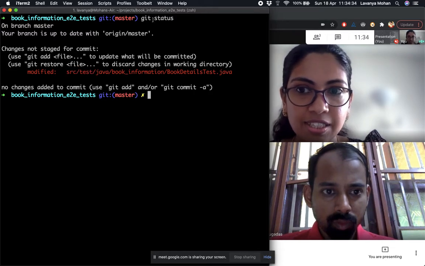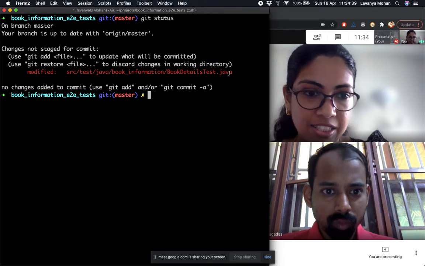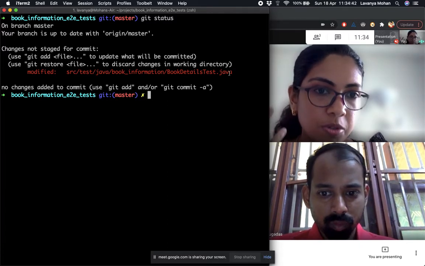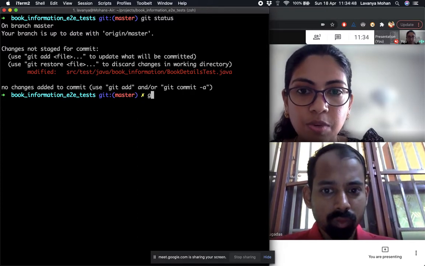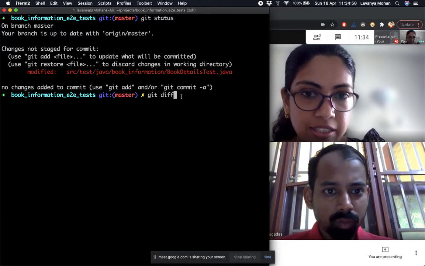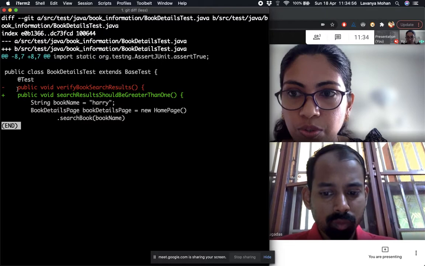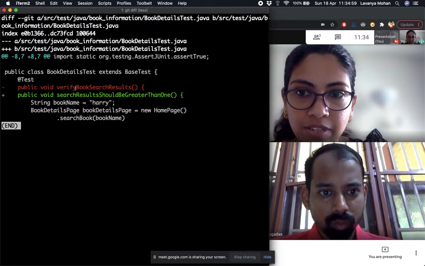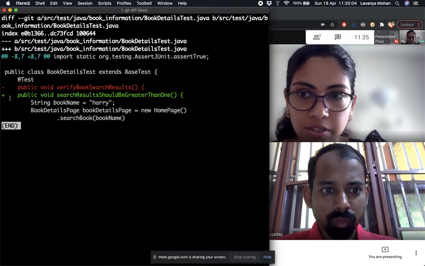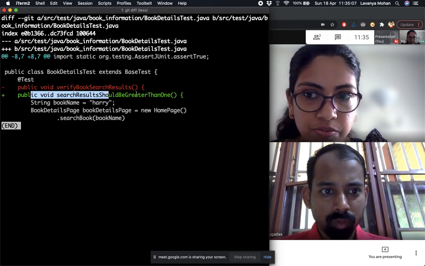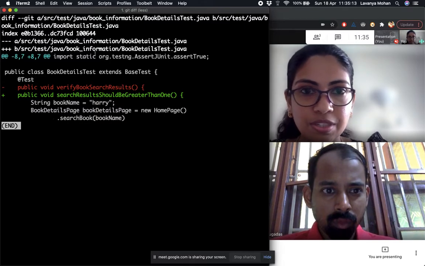git status tells us that this file has been modified. But let's say we want to see what exactly has changed. Right now we just did a small change, so we probably already know. But when we have a lot of changes, we would want to see what those changes are. So one way of doing that is the git diff command. git diff shows us what exactly changed. So here in red, we can see that it was earlier called verify book search results, and now it's called something else that we just made. It basically shows with plus and minus. So we've added this, we've removed this one. So this is telling us the difference.